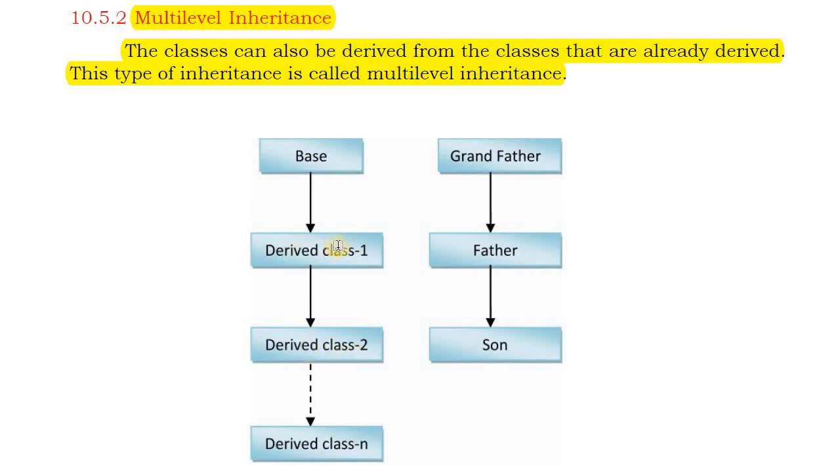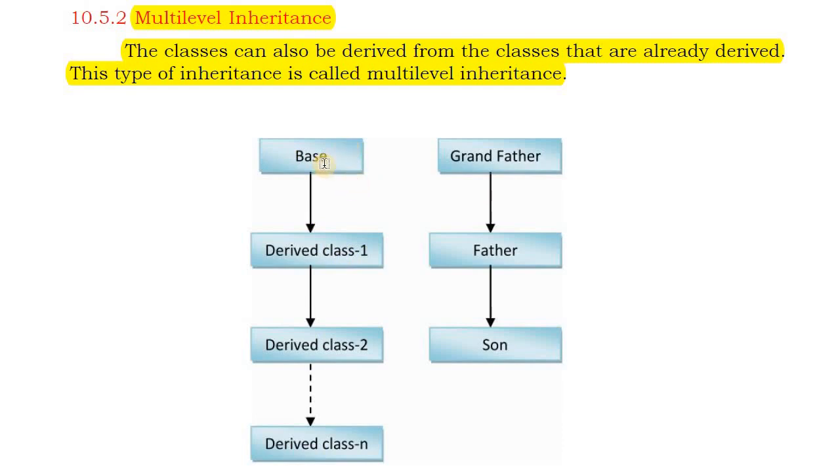Here class 1 is already a derived class, already created from the base class. From this already derived class we are deriving another class, class 2. For this class 2, class 1 becomes the base class, and for class 1 this is the base class. Like this, from a derived class we can also derive another class. So a derived class becomes a base class for new classes.